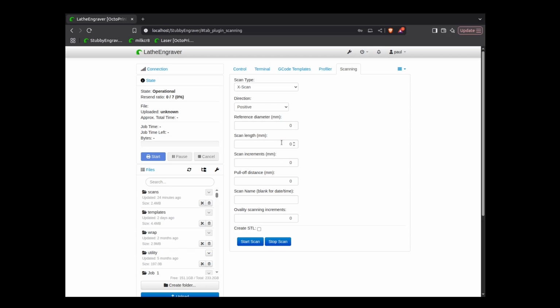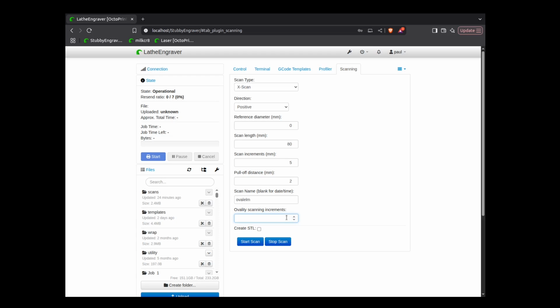The scan length in this case, we're going to do 80 millimeters, and the increments for this will be 5 millimeters. Our pull-off distance, we're going downhill here, so 2 millimeters is fine. We'll call this oval elm. And our scanning increments here, our ovality scanning increments, is the new feature. This is basically the number of degrees it'll rotate between scans is 360 divided by this number. The maximum is 20 right now.